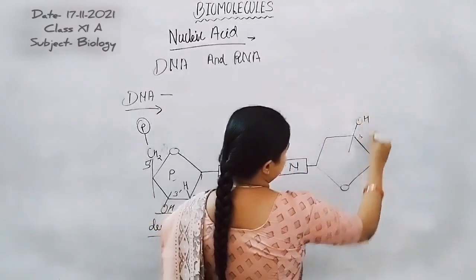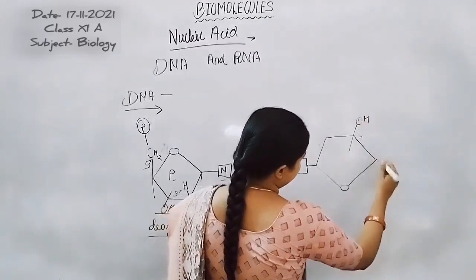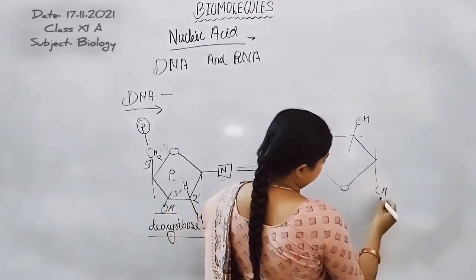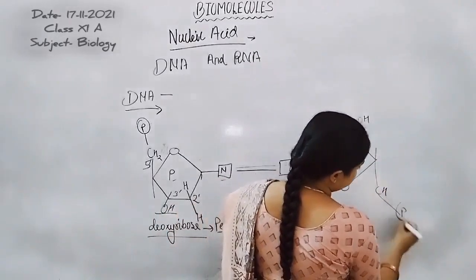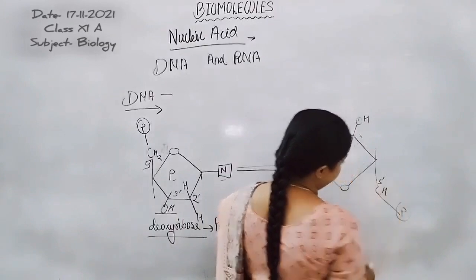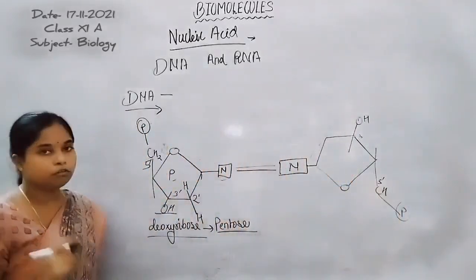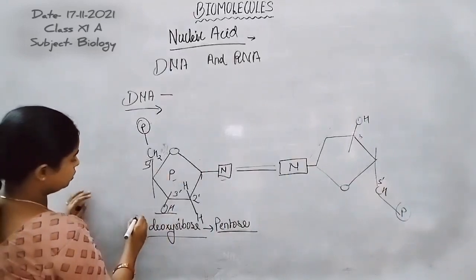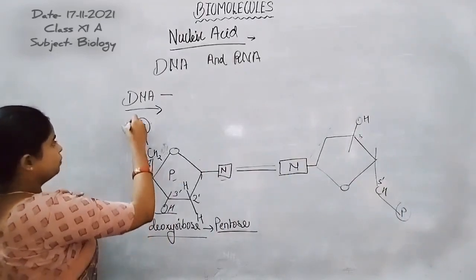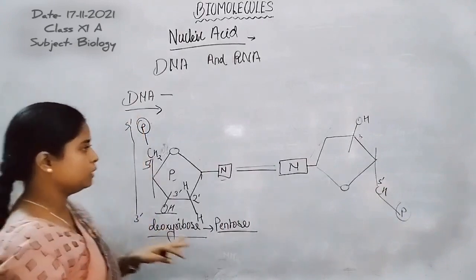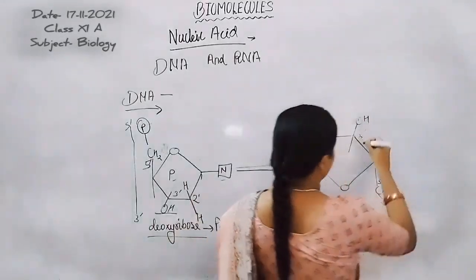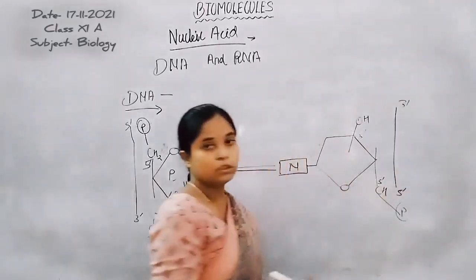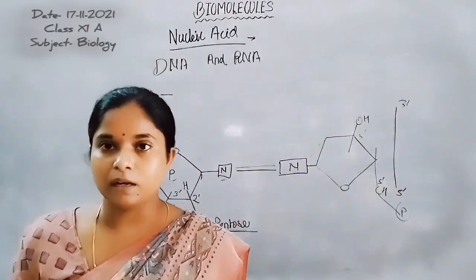Now the hydroxyl group is present at the 3', and fourth and fifth the CH2OH or phosphate group is attached at the 3' and 5'. So this is the structure of one pair of nucleotides, where this strand runs 5' to 3' and this one runs 3' to 5'. So both strands are anti-parallel in direction.